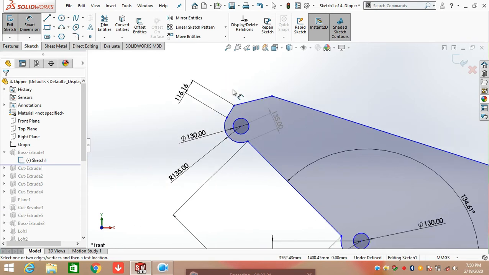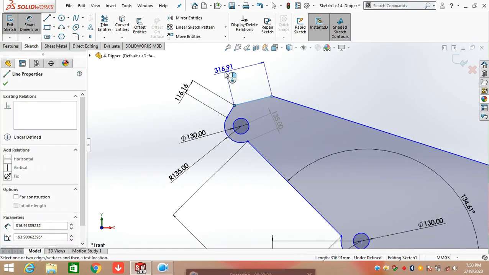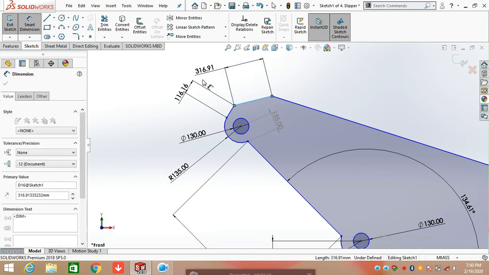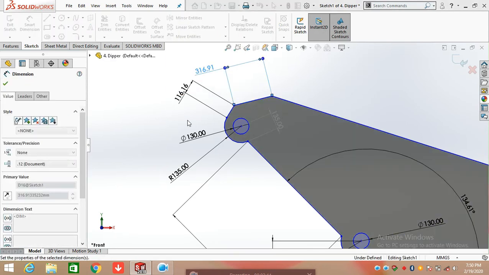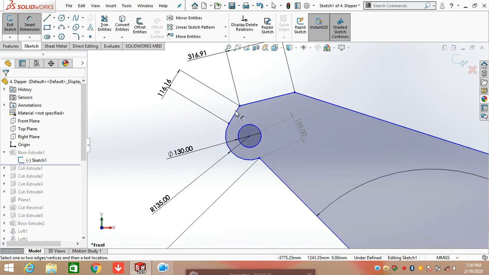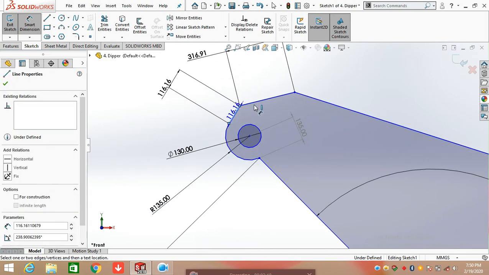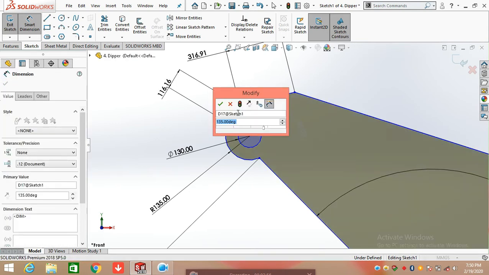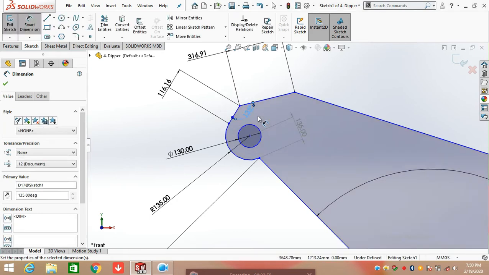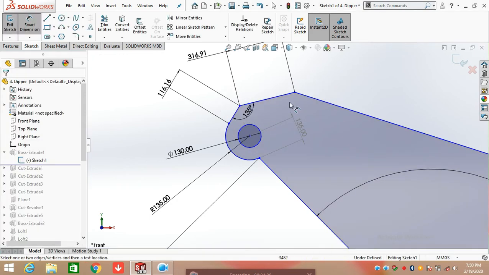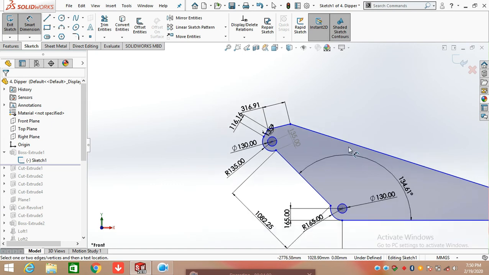and again click on the line command and draw a line here having a length of 316.91 mm. Now defining the angle between these two lines, click on smart dimension and define the angle, which is 135 between both these two lines. Continue with the line command.